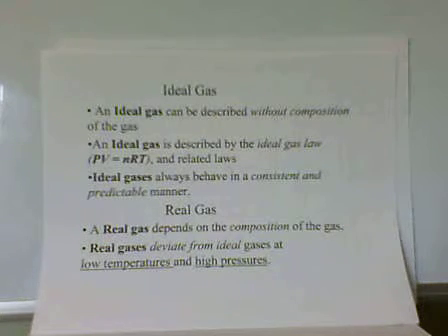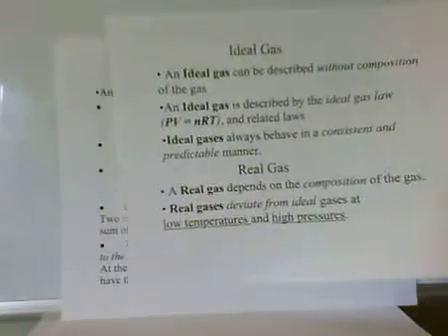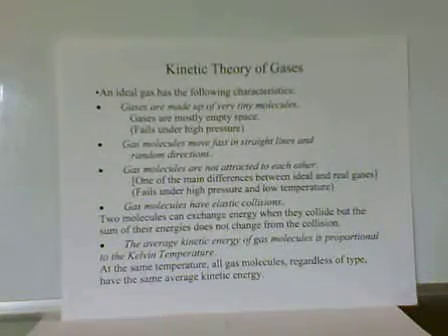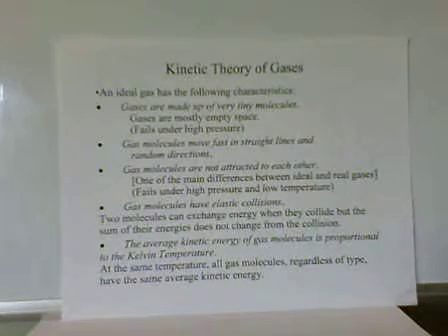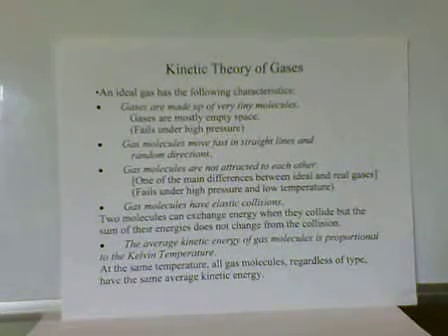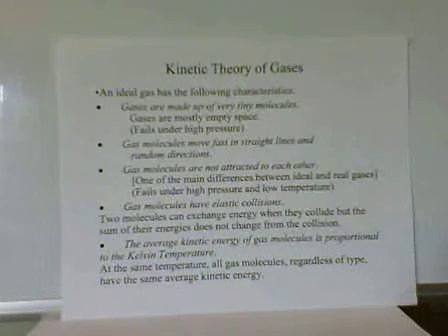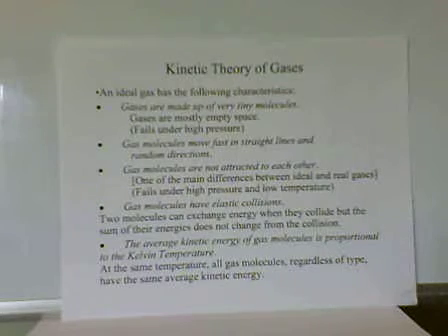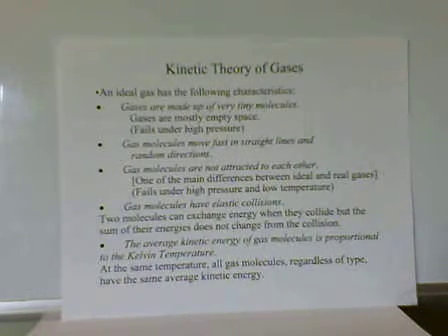For real gases, we need to use the composition of the gas to be able to calculate the properties of the gases. And we describe this ideal gas by the kinetic theory of gases, where gases are made up of very tiny molecules surrounded by empty space. These molecules move fast and in straight lines in random directions. They do not have any attractive forces between each other. When they collide, they have elastic collisions, which means that they exchange energy, but the total energy does not change.